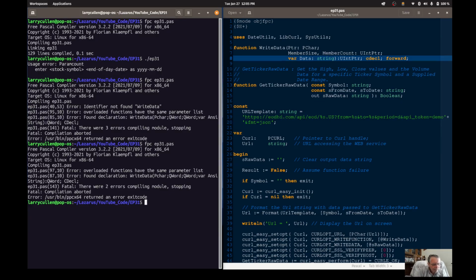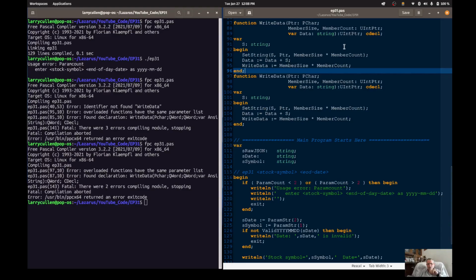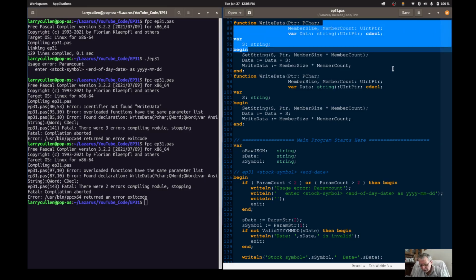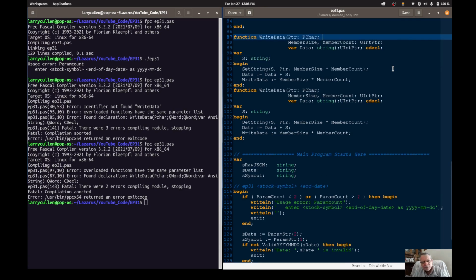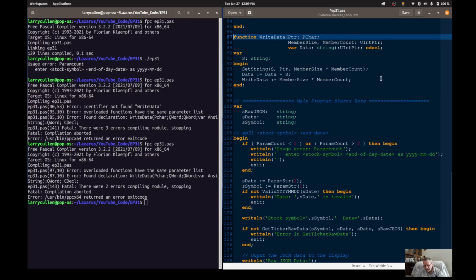Two errors. Overloaded functions have the same parameter list. That's up here. I put it in here twice. You see what a mess I made? So let's mark all of this. Hit home. This is where my typing skills have gone to pot since the stroke. Okay, I got rid of that.